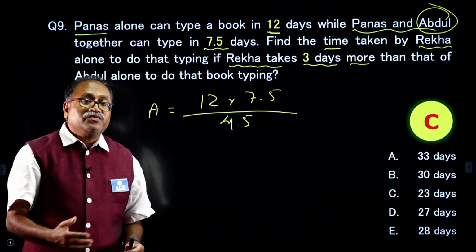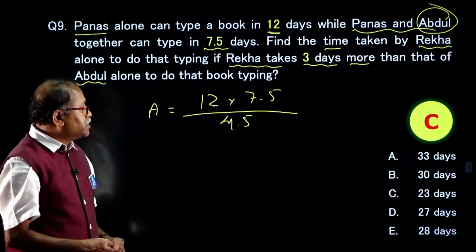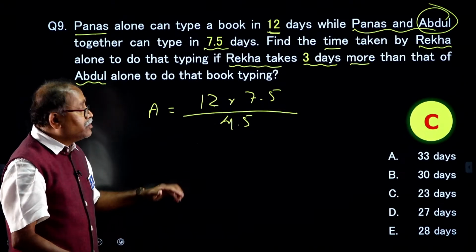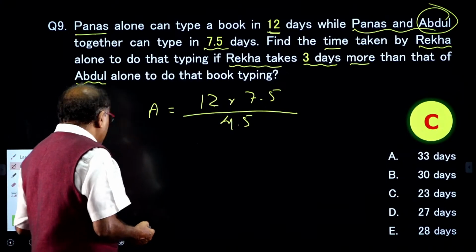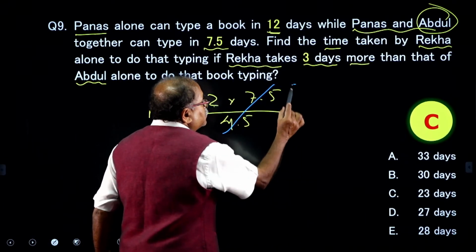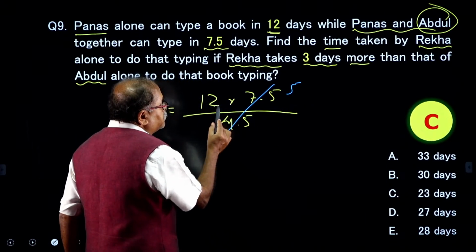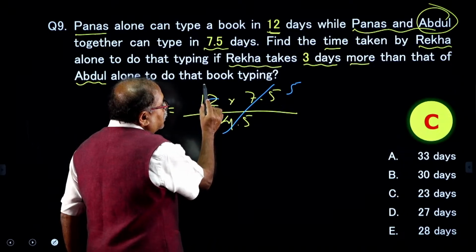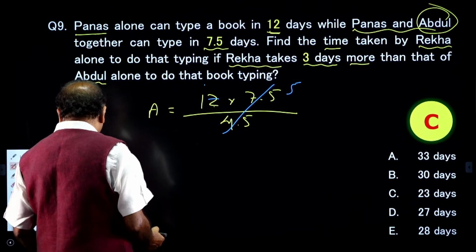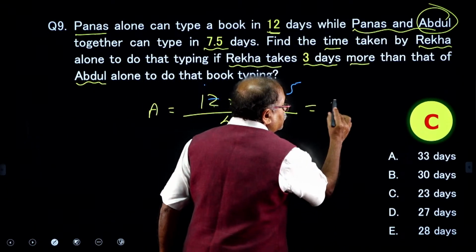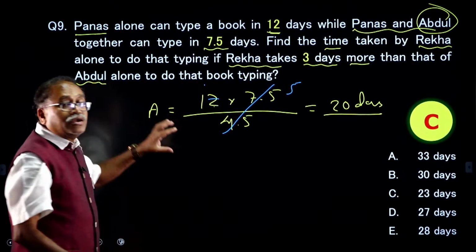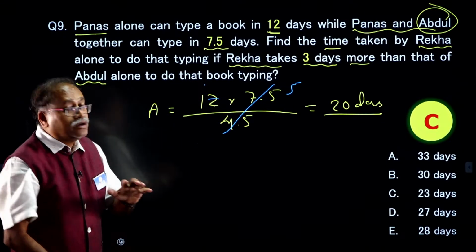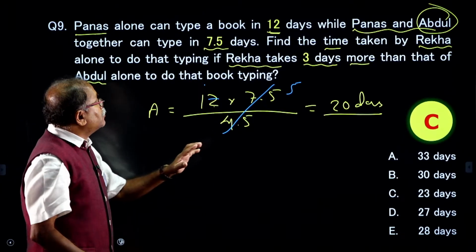All this is well defined if you are purchasing our course, but it is okay. I am very happy you people are attending the class. So, let us cancel this and see what happens over here. This is 5 times and this is 3 times, with 3 this is 4 times, and 4 into 5 is 20 days. So, Abdul alone can complete the work in 20 days.